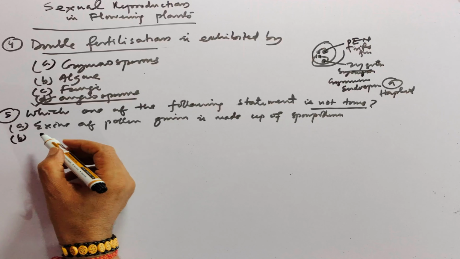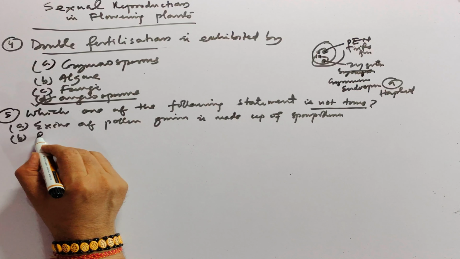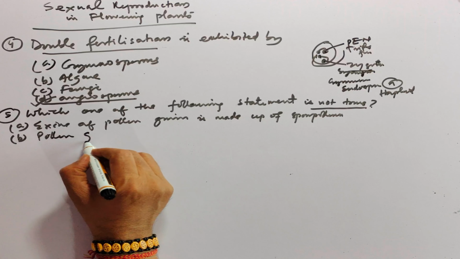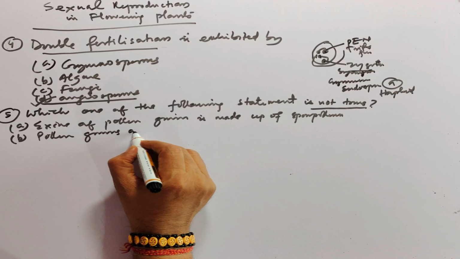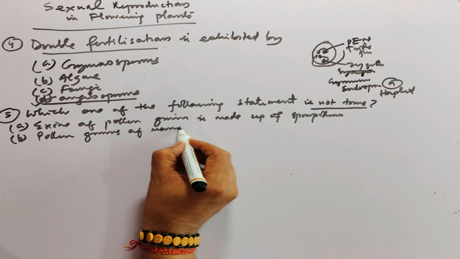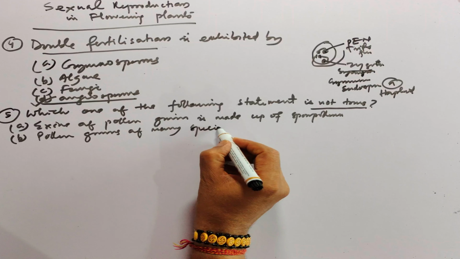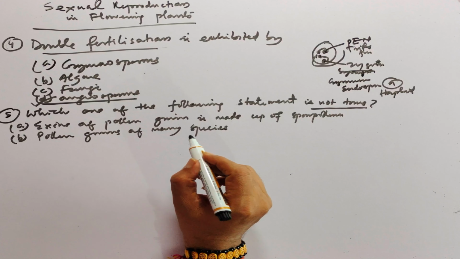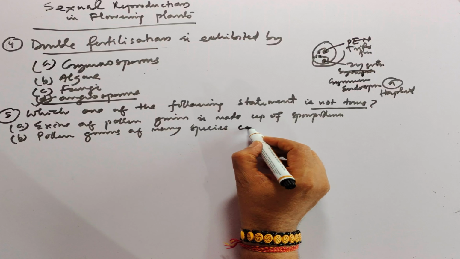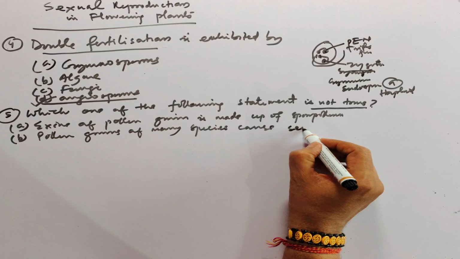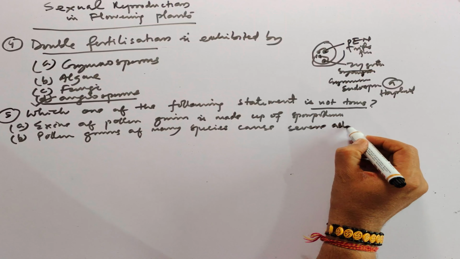B, pollen grains of many species cause severe allergies.